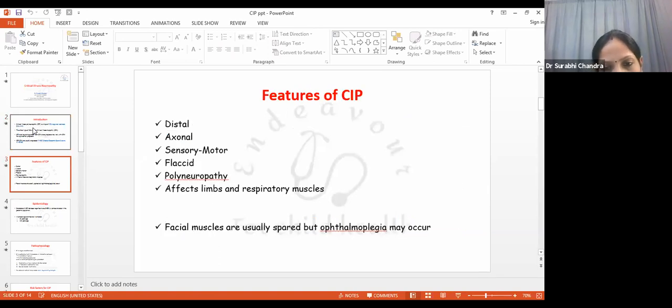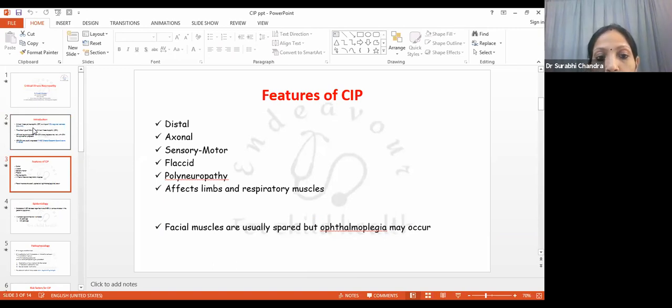Then the typical features of CIP are that it is distal. Once we are talking about neuropathy, we know that neuropathy is distal, while myopathy is proximal. So here we'll be discussing neuropathy, which is characteristically distal. It is axonal type compared with the most common polyneuropathy which we see in clinical practice, that is GBS, which is most commonly a demyelinating polyneuropathy. So we must remember this ICU acquired weakness is not demyelinating, it is axonal kind of weakness.